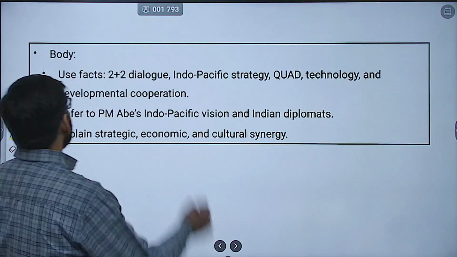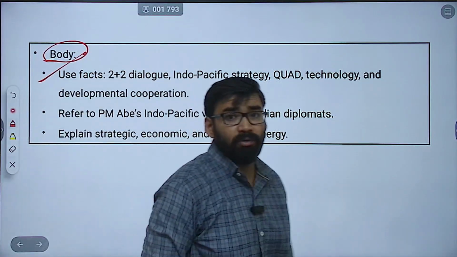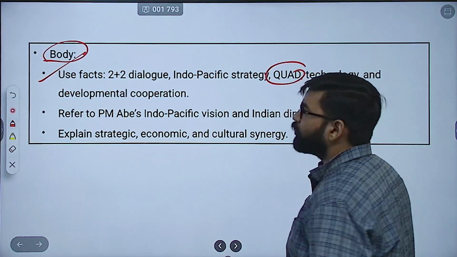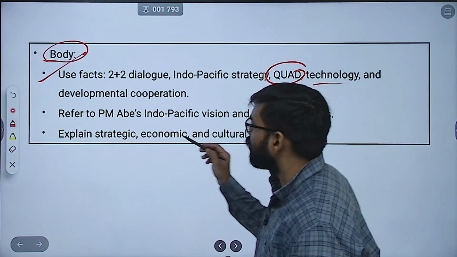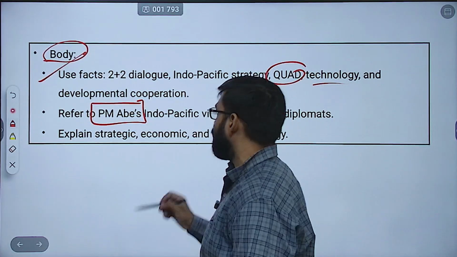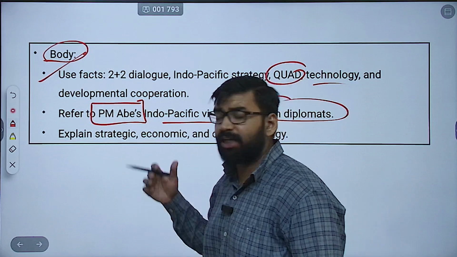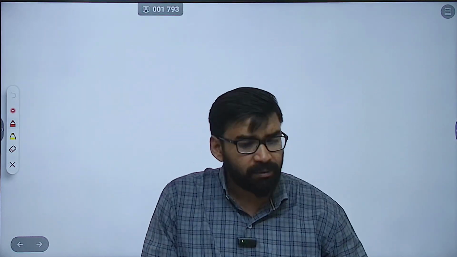Then the body of the answer. You can use facts like the 2+2 dialogue, a very important mechanism, the Indo-Pacific strategy, Quad, technology as well as developmental cooperation. Then you can also refer to former PM Shinzo Abe's Indo-Pacific vision as well as Indian diplomats. And then you can explain the strategic, economic and cultural synergy between both nations.